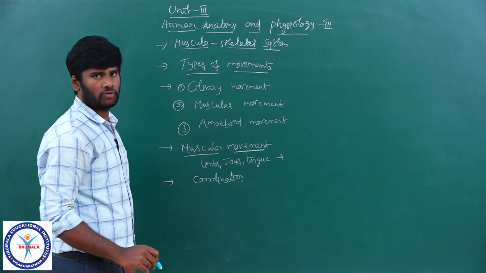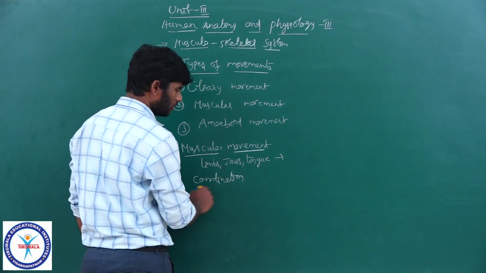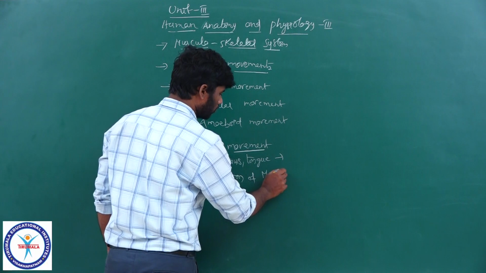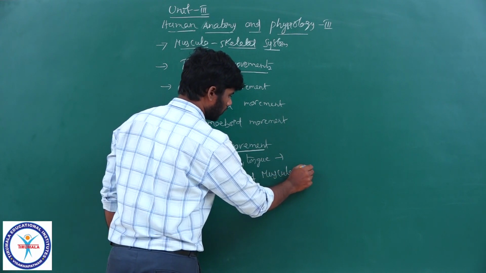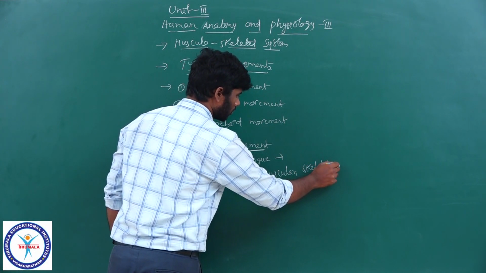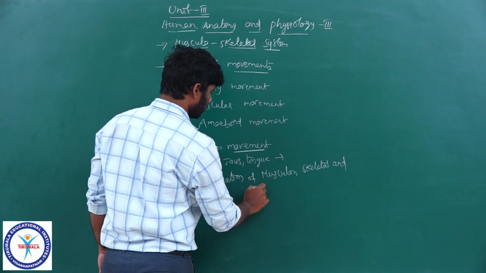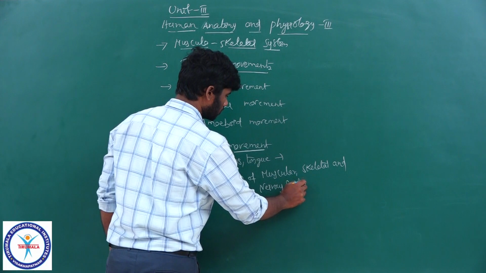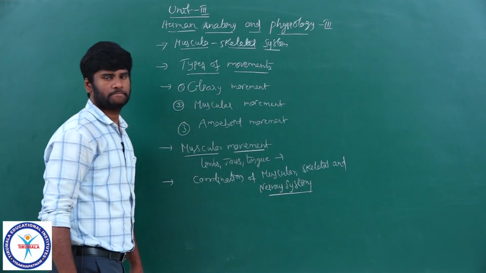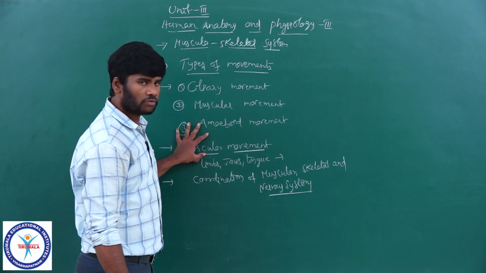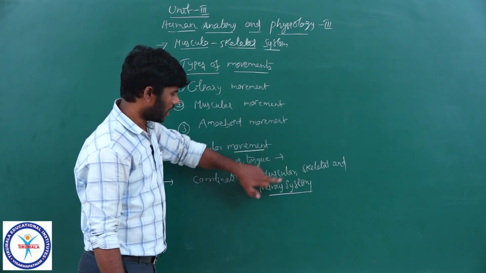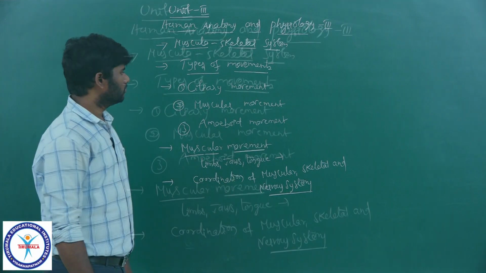The muscular movement involves a perfect coordination, very important objective, of the muscular system, skeletal system and nervous system.